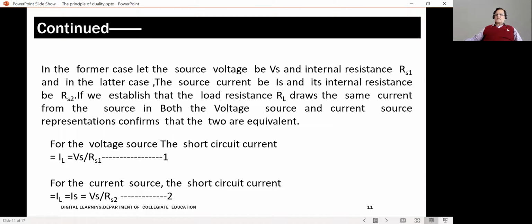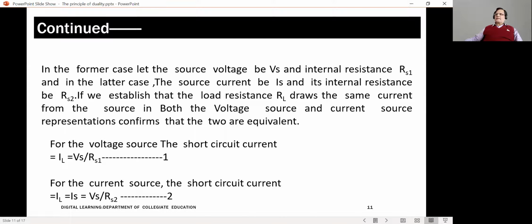And in the process, we will also show that a current source can be converted into an equivalent voltage source. Now, what is the first step that we take? We short circuit the output terminals of the voltage source.